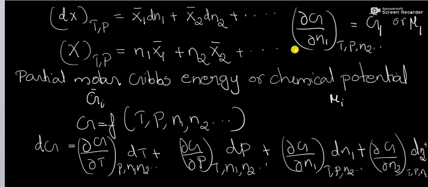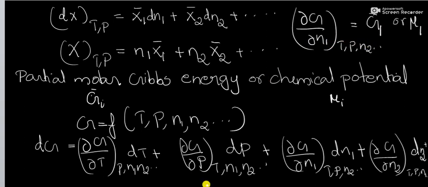Similarly, (∂G/∂N2) at constant temperature, pressure, N1, etc. equal to G bar 2 or mu 2, and so on. So, generally we can write the partial molar Gibbs energy of the ith component in a system as G bar i equal to mu i equal to (∂G/∂Ni) at constant temperature, pressure, N1,